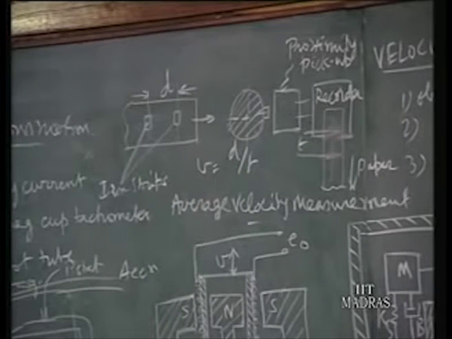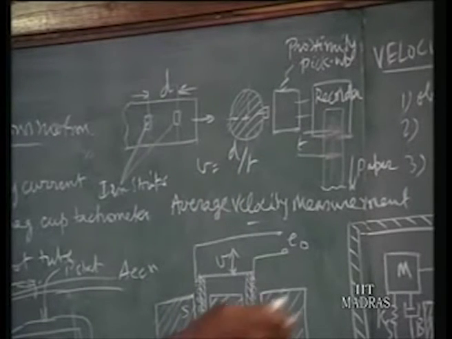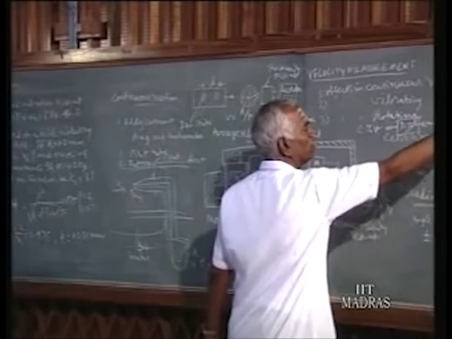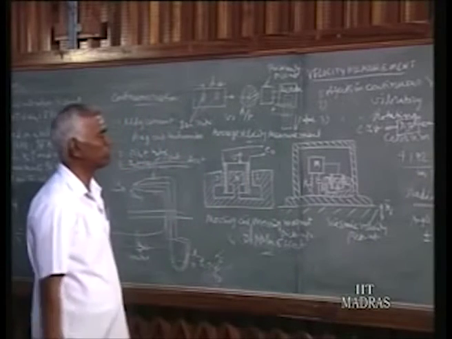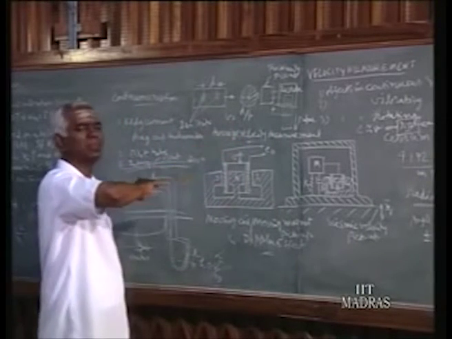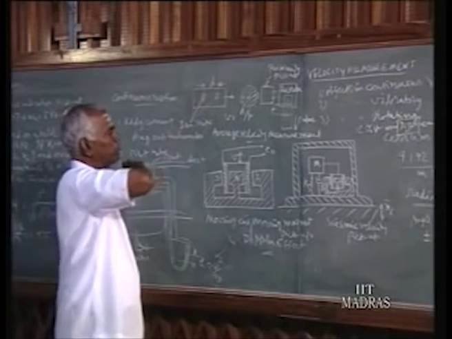In many instances it is sufficient to find out the effect of roughness on the velocity, or of the supply pressure on the velocity. We can go for the average velocity, because whenever we don't require instantaneous values, average measurement is sufficient.